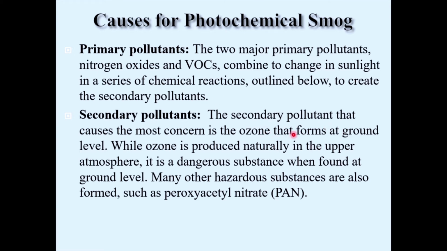The same ozone, formed due to the reaction between these two, is called a secondary air pollutant, and it leads to a chain of products such as peroxyacetyl nitrate. These are all hazardous, and the brown gas produced because of this is called photochemical smog.